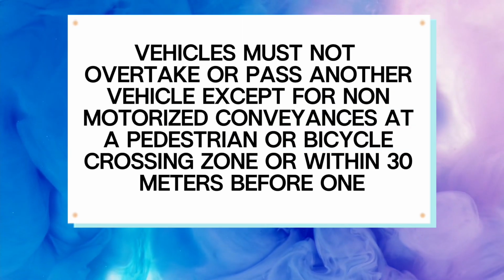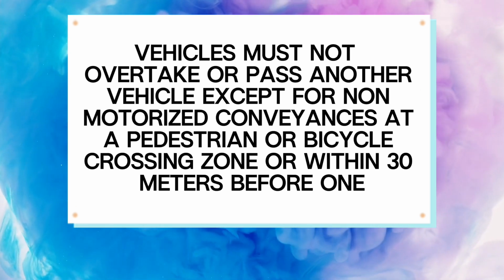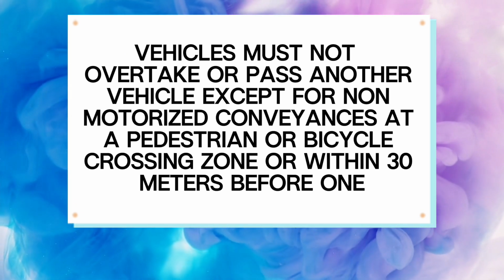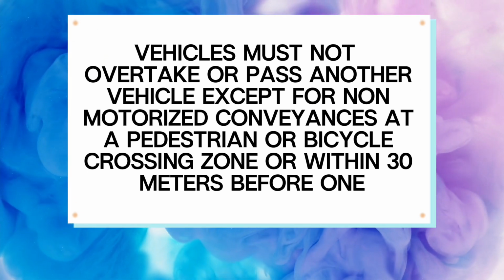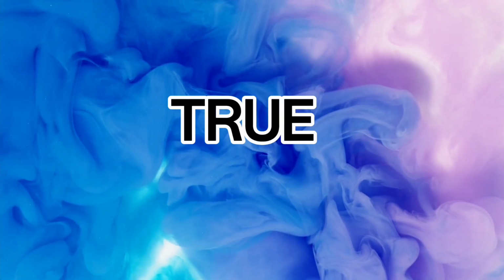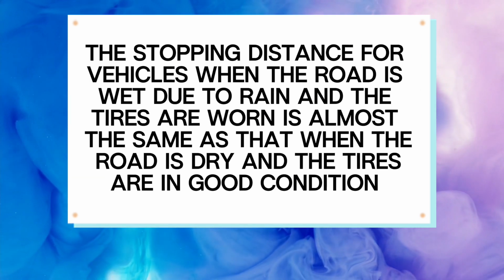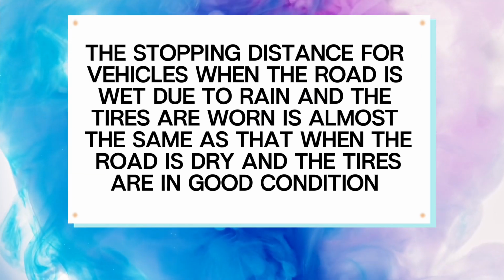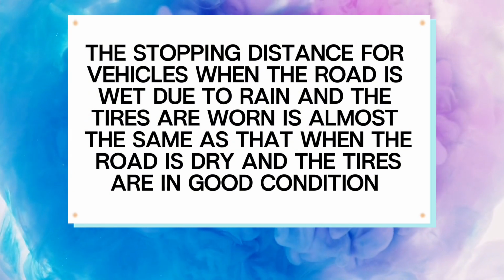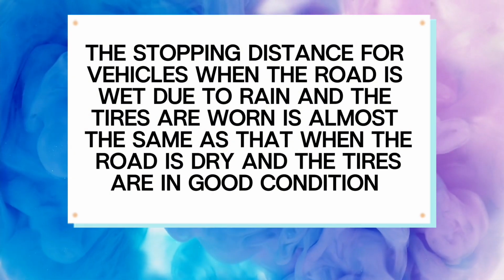False. Vehicles must not overtake or pass another vehicle except for non-motorized conveyances at a pedestrian or bicycle crossing zone or within 30 meters before one. True. The stopping distance for vehicles when the road is wet due to rain and the tires are worn is almost the same as that when the road is dry and the tires are in good condition.